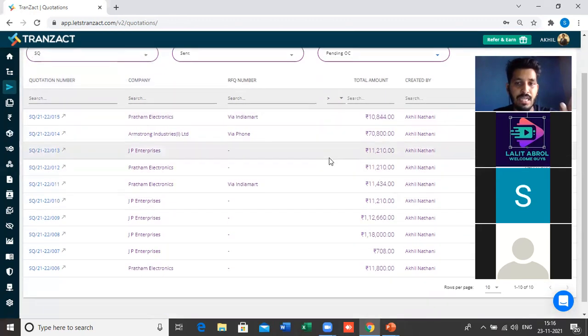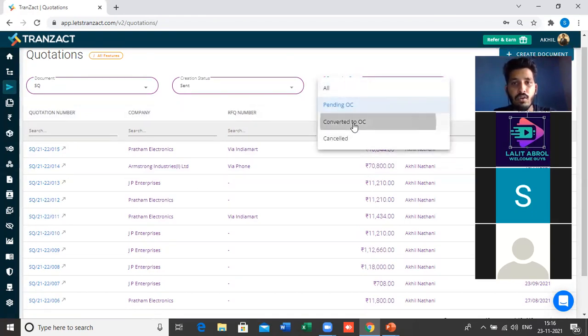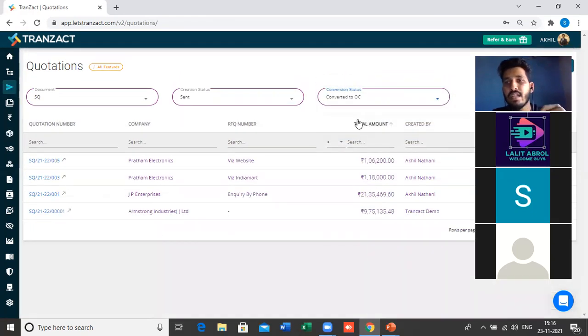This is the pending OC. That means these are the list of all the quotations which are not converted to an order confirmation. Same thing, if you select and click on converted to OC, it will give you the list of all the quotations which are converted into your order confirmation. So from here you can use the filter to check the status of all the quotations.